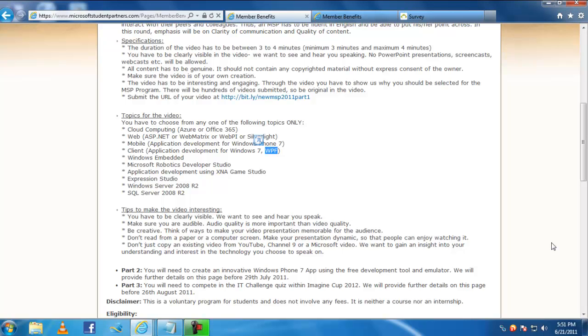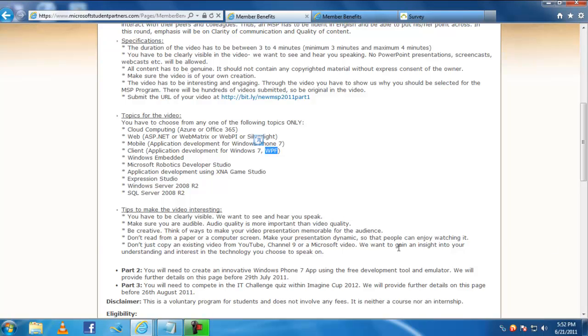Don't make it too professional. Just assume that you are speaking to your friend. That's it. This is the clear tip to crack the video entry. So if you are good at this, then you have a better option to get into the MSP program.